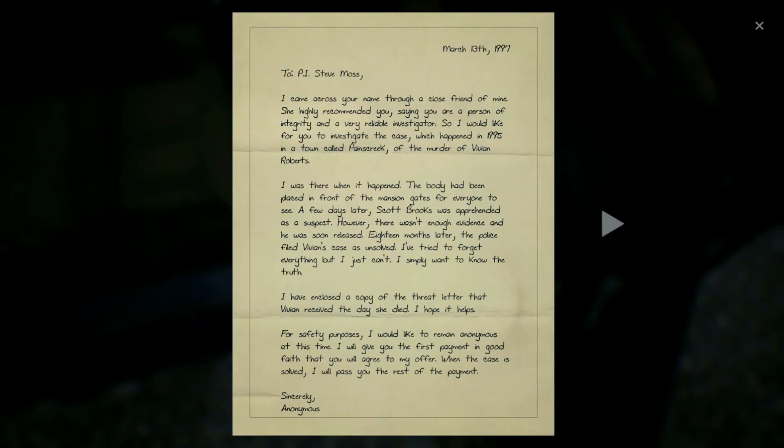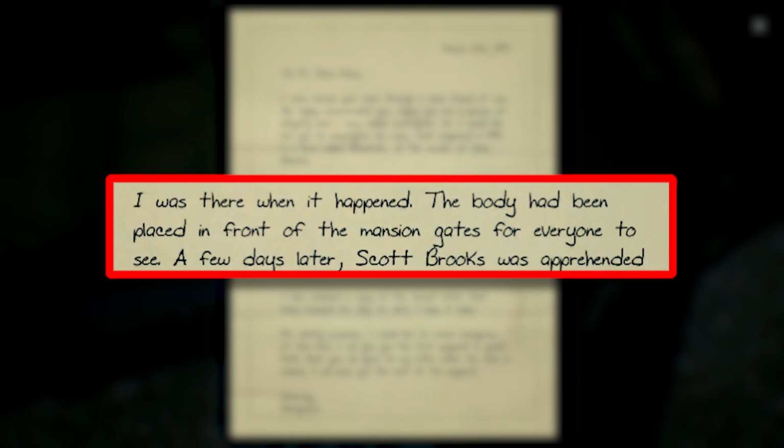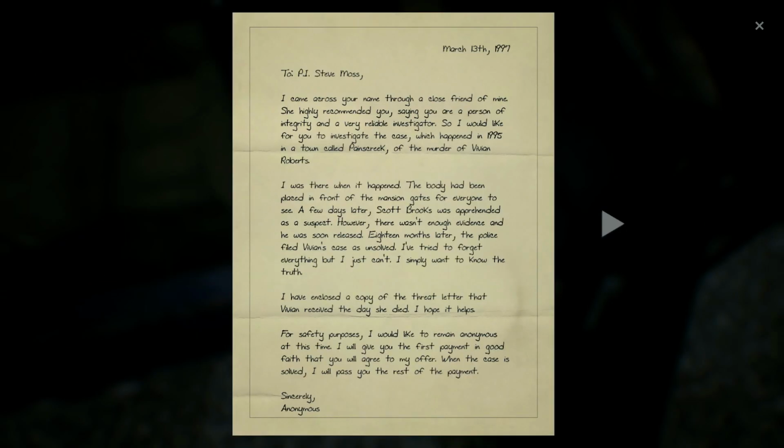In the car, we also find a letter. This is the hiring letter from the anonymous person to Steve Moss, the private eye, to investigate the cold case of Vivian Roberts dated March 13th, 1997. In this letter, we see the anonymous person worked at the mansion and had insider information, quote, the body was put on display for all to see, end quote, and that Scott was arrested, but charges were dropped 8 months later and Vivian's case was filed as unsolved.